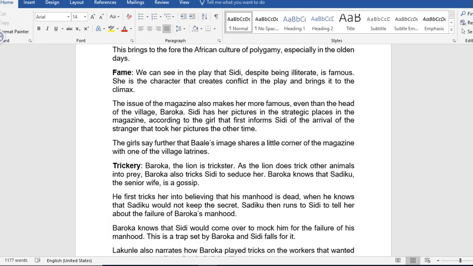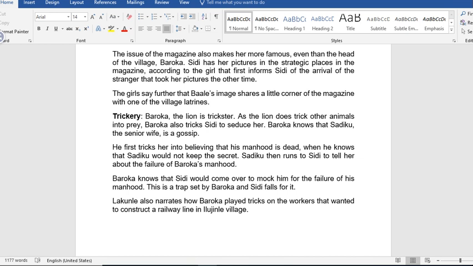We also have the theme of fame. We can see in the play that Sidi, despite being illiterate, is famous. She is the character that creates conflict in the play and brings it to the climax. The issue of the magazine also makes her more famous, even than the head of the village, Baroka. Sidi has her pictures in strategic places in the magazine, according to the girl that first informed Sidi of the arrival of the stranger that took her pictures the other time. The girls say further that Sidi's image shares a little corner of the magazine with one of the village latrines.